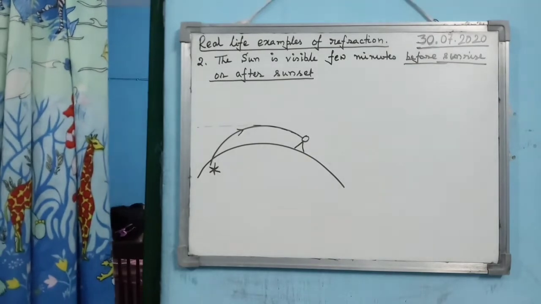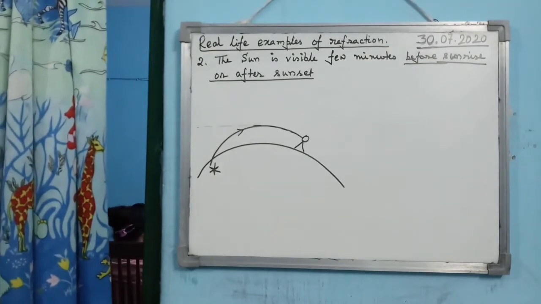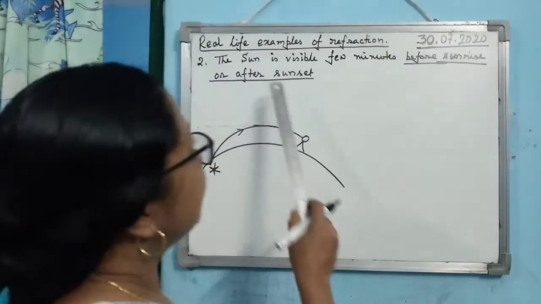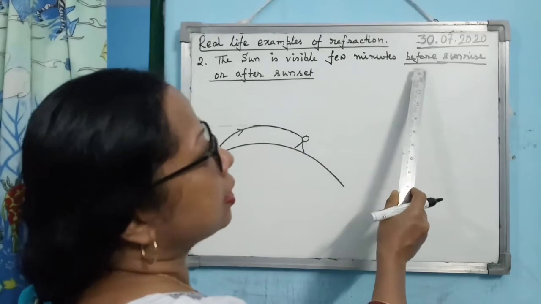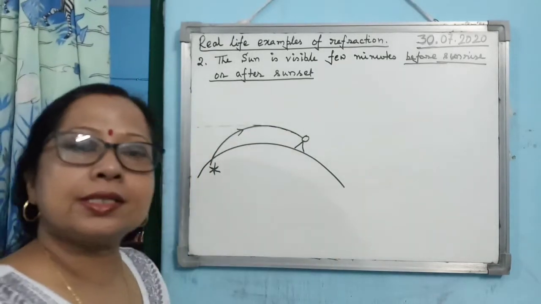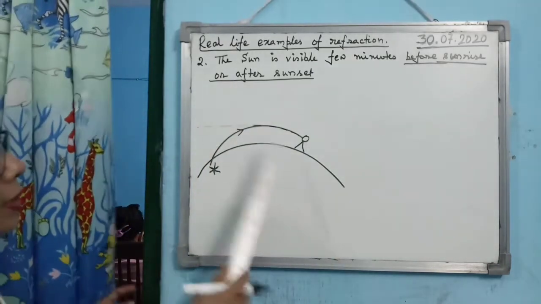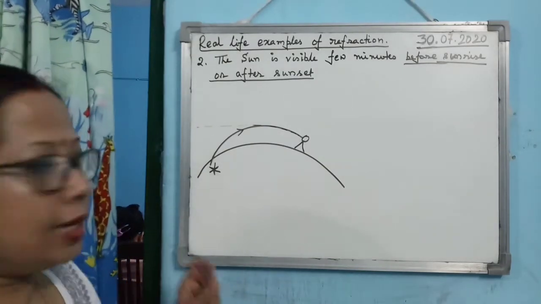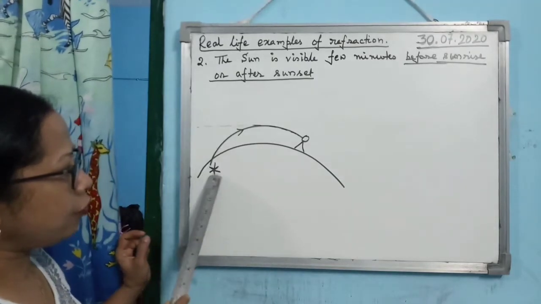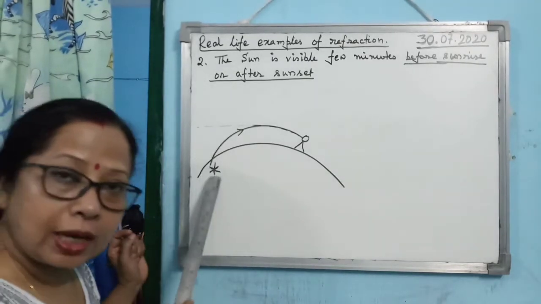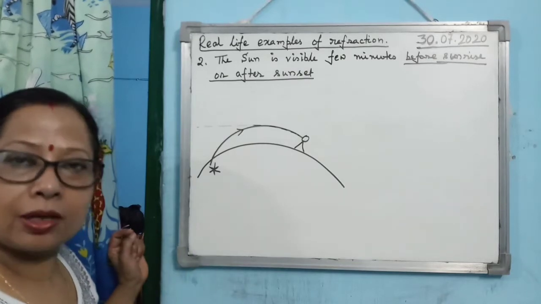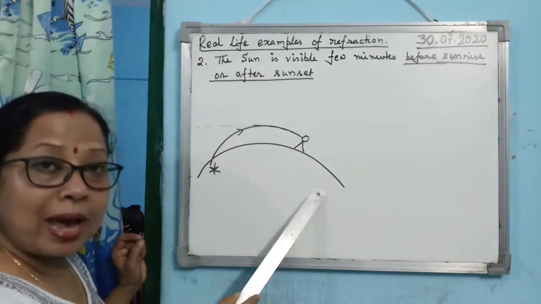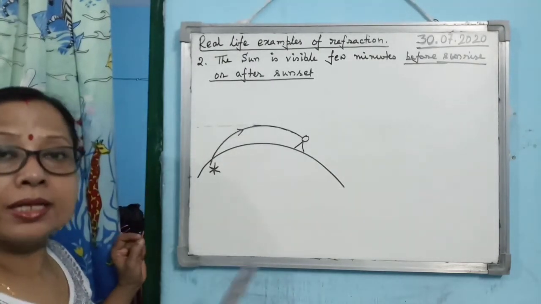Now the next practical example of refraction is that the sun is visible a few minutes before sunrise or after sunset. I don't know whether you know it or not. Let us consider, I have drawn this example to the west. Sunset means what? This is the horizon, and when the sun is going below the horizon, it means sunset. And sunrise means what? When the sun comes above the horizon, that is known as sunrise.